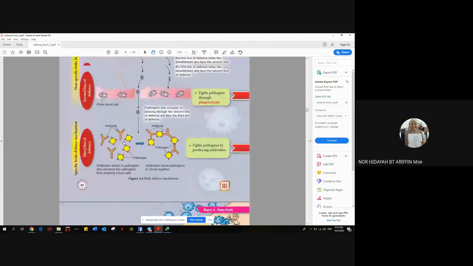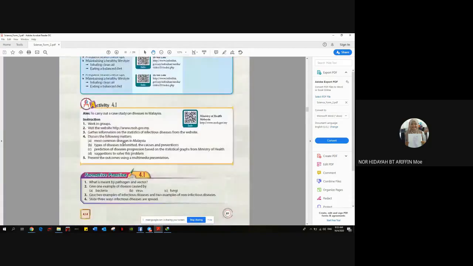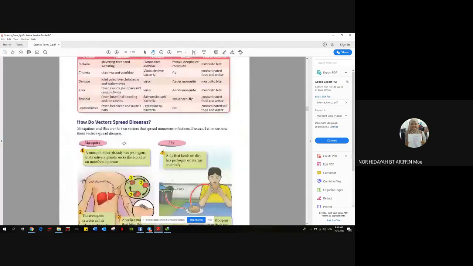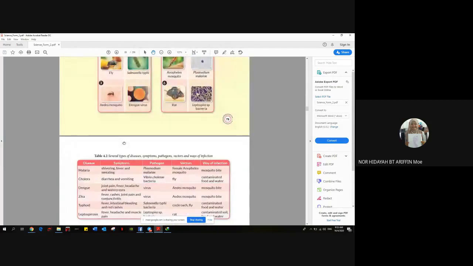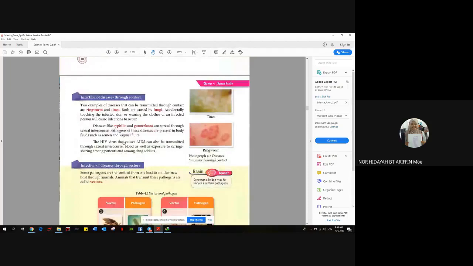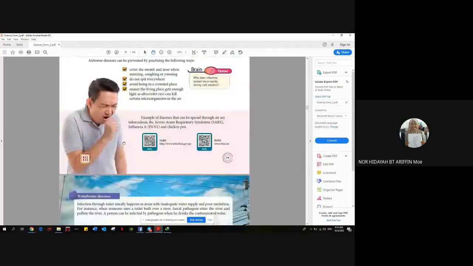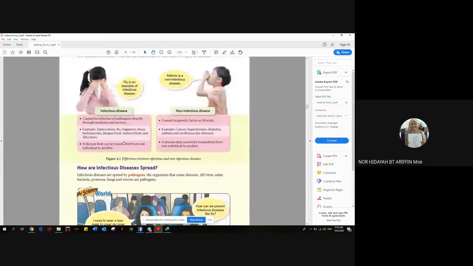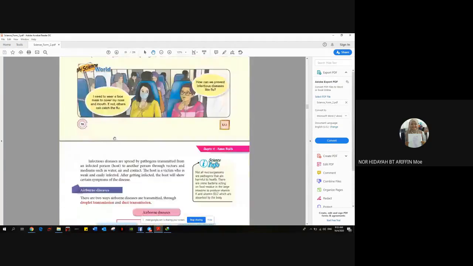Okay, so cikgu nak ulang balik dekat mana? Dekat sini. So we have mana? TB for example. Alright, tak ada kat sini. Sekejap.